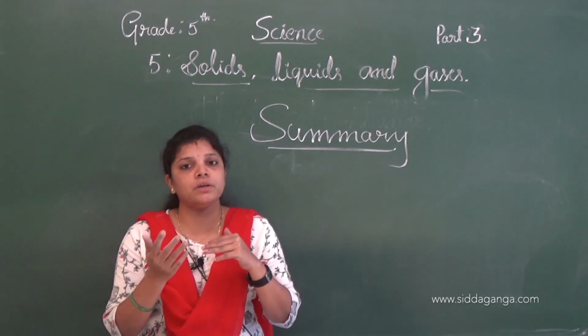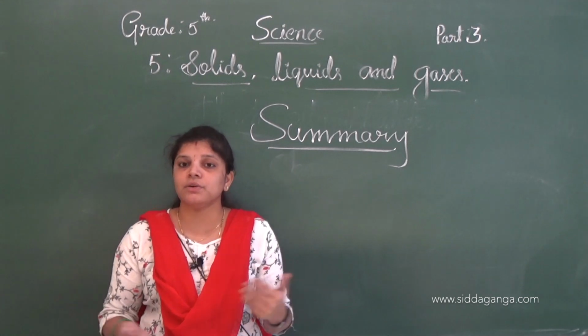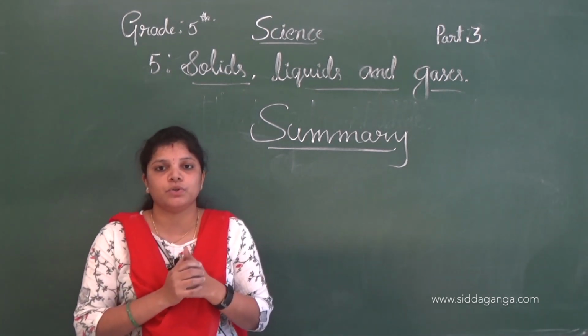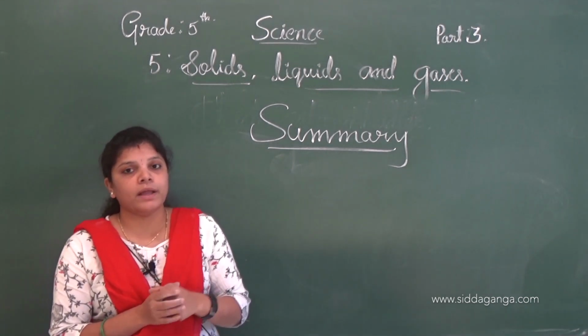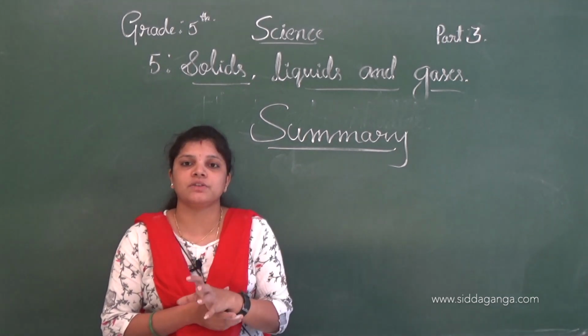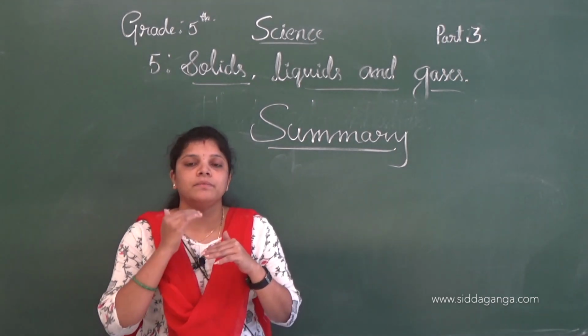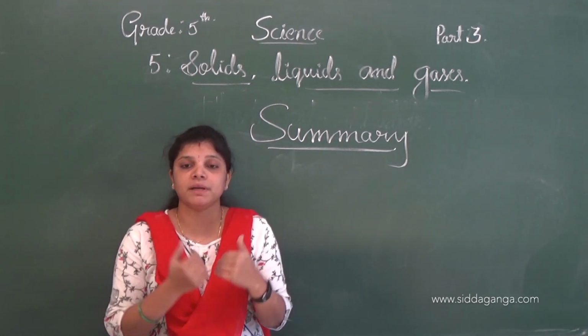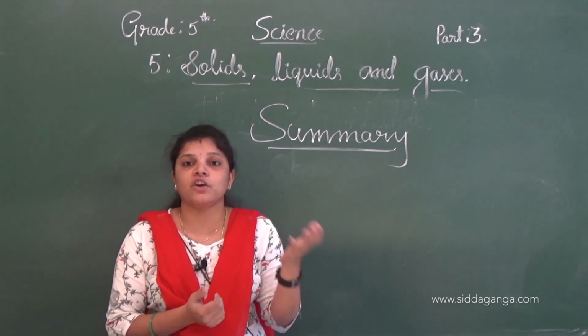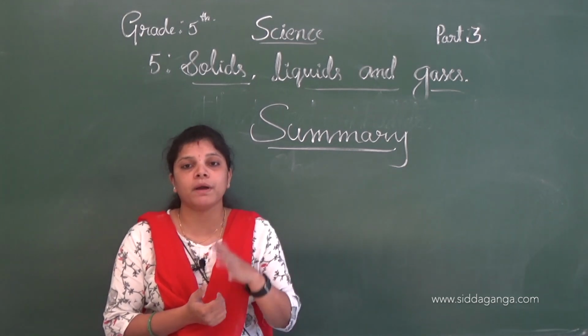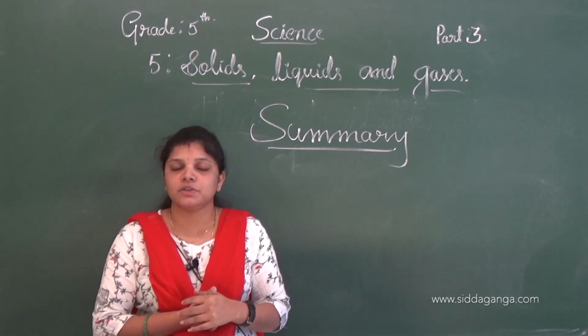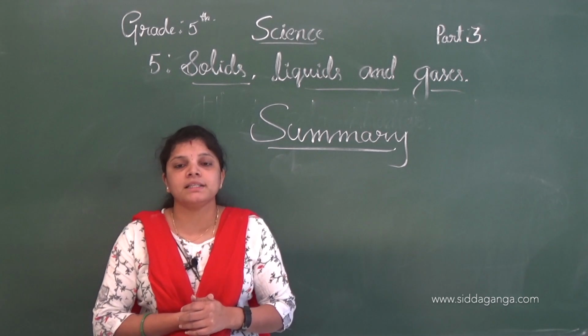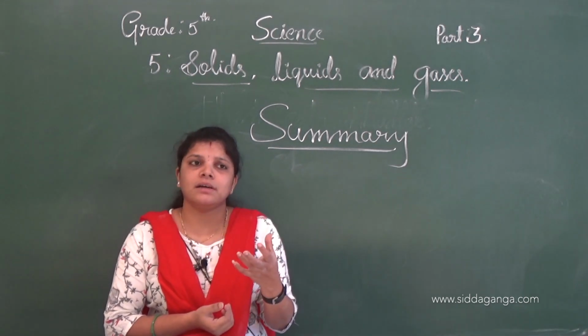Not only in sugar, it's the same in potassium permanganate and in salt solution also. When any solute is dissolved in a solvent, its level does not rise, because the solute occupies the space in between the solvent.